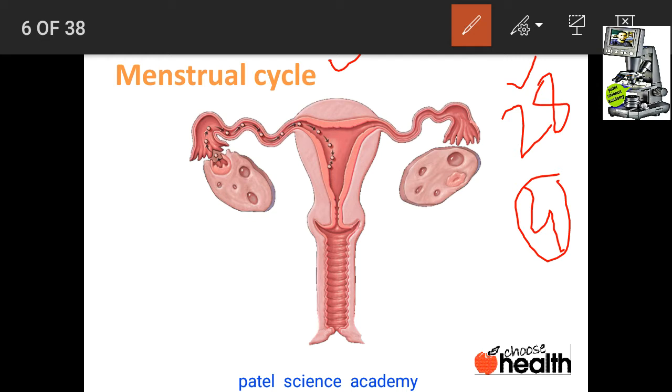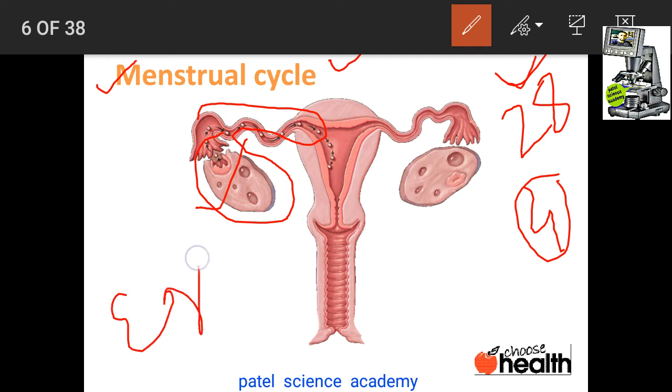So in short, let me explain the menstrual cycle. The menstrual cycle is found in the female body for 28 days. It continues after every 28 days, and during these days developmental changes take place in the female reproductive system, especially in the ovary, and the female gamete, that is the egg, is produced.